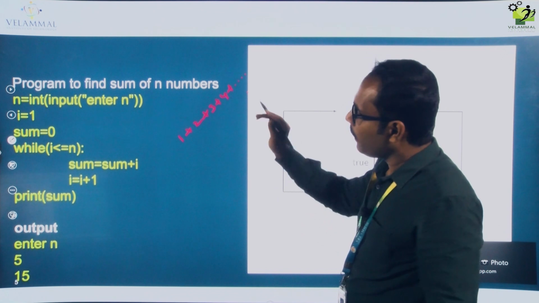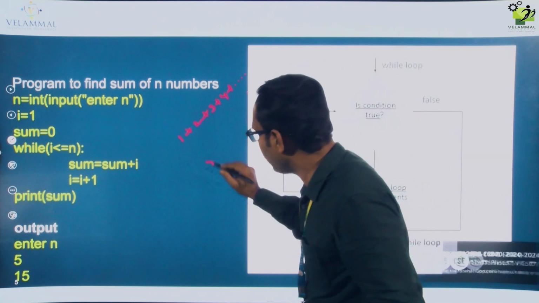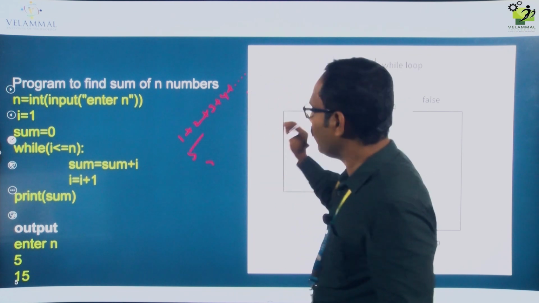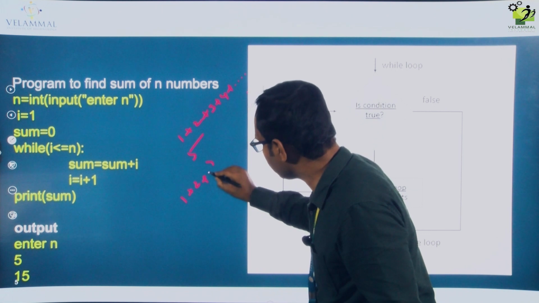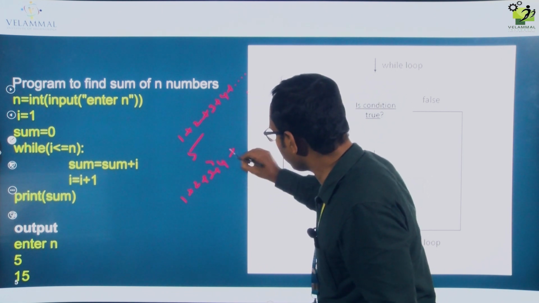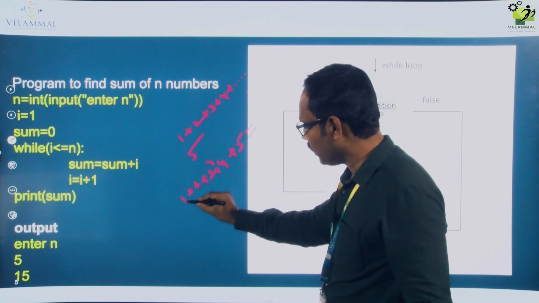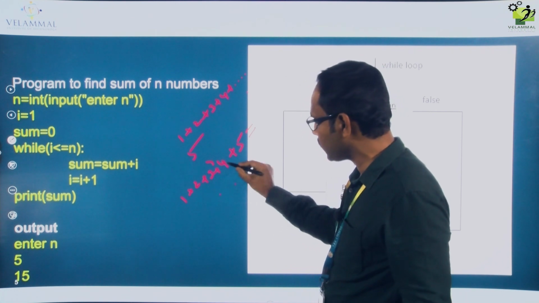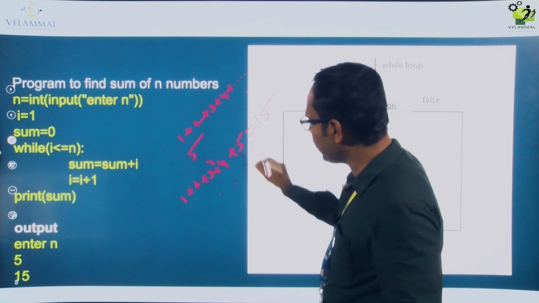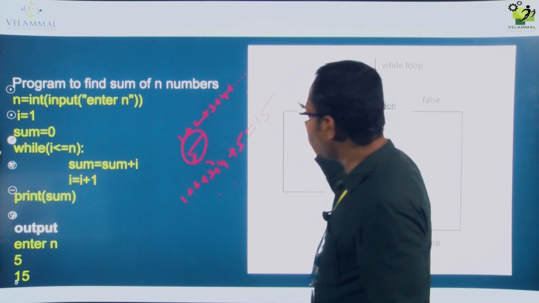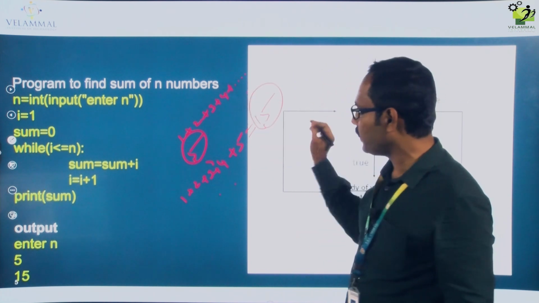So here suppose my input n value is 5. So what I am going to do now: 1 plus 2 plus 3 plus 4 plus 5 is equal to what? 1 plus 2 is 3, 3 plus 3 is 6, 6 plus 4 is 10, plus 5 is 15. So my input is 5, my output is going to be 15. This is my input, this is my output.